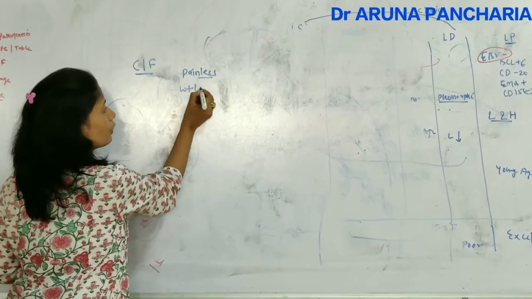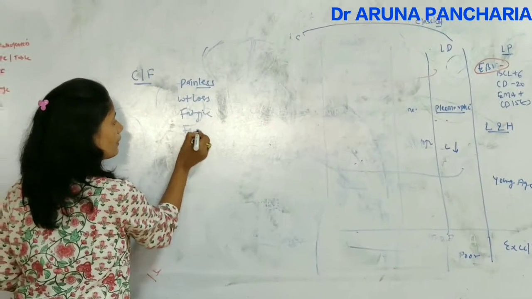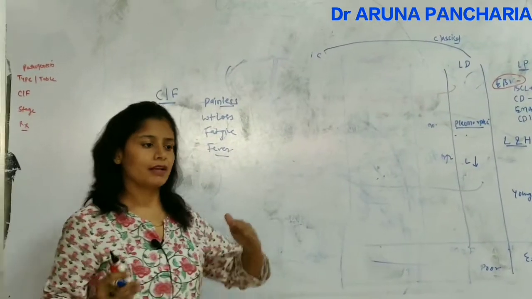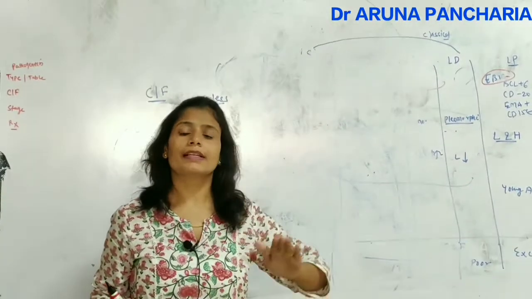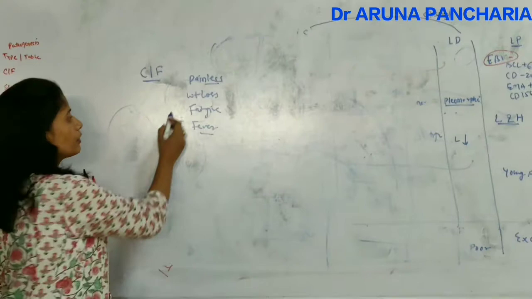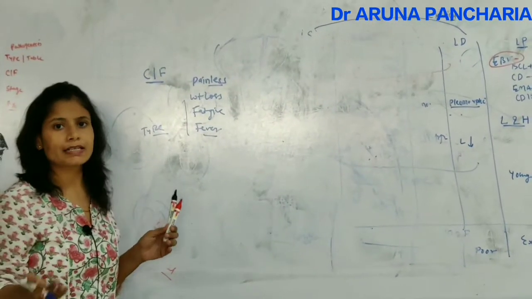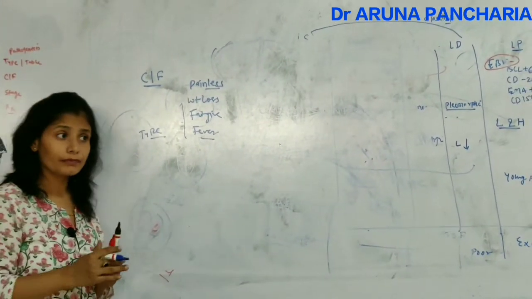The other features are weight loss, fatigue and fever. The type of fever is Pel-Ebstein type, meaning continuous fever for 7 days or weeks, then no fever, then again fever. This is a type B symptom. In 30% of cases, patients of Hodgkin lymphoma present with type B symptoms.